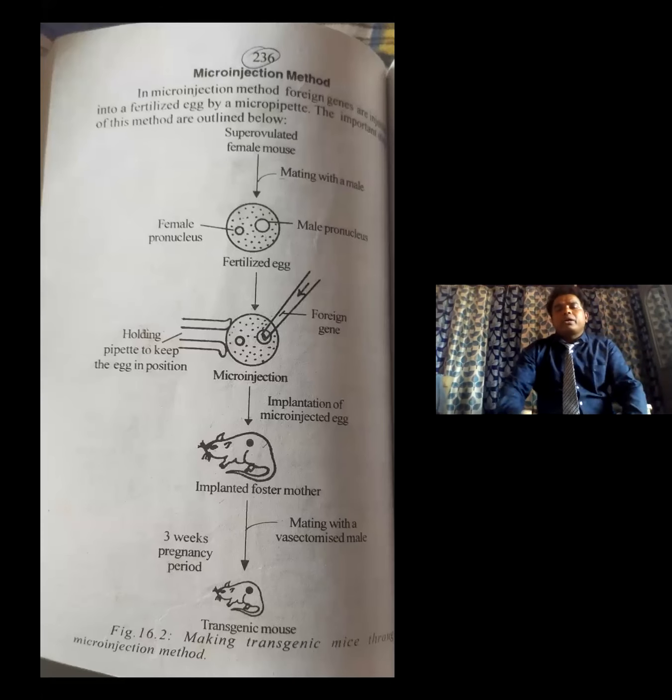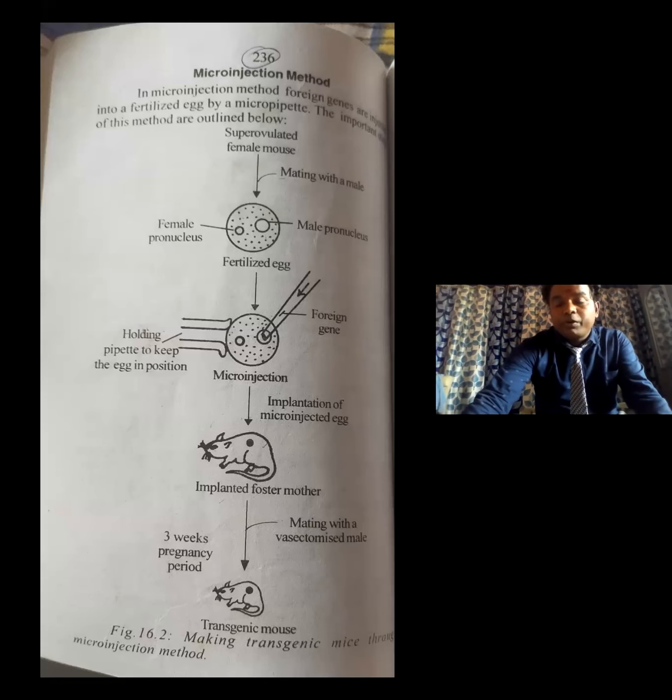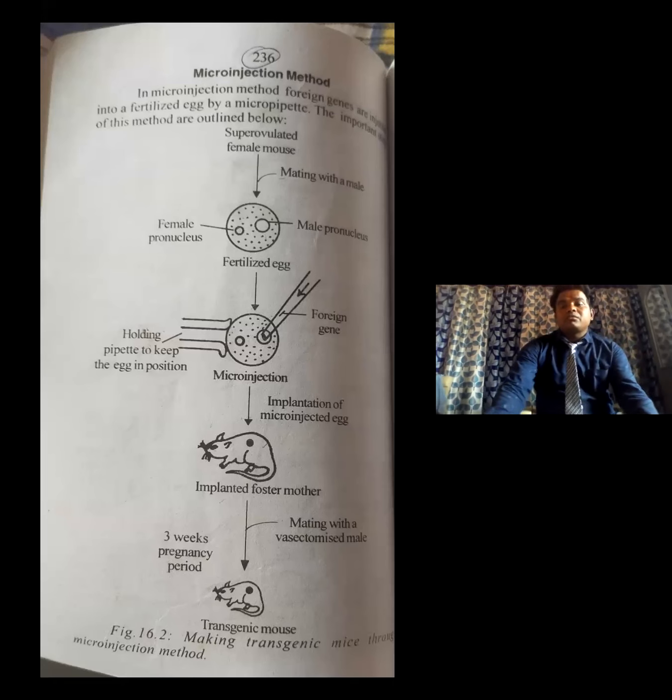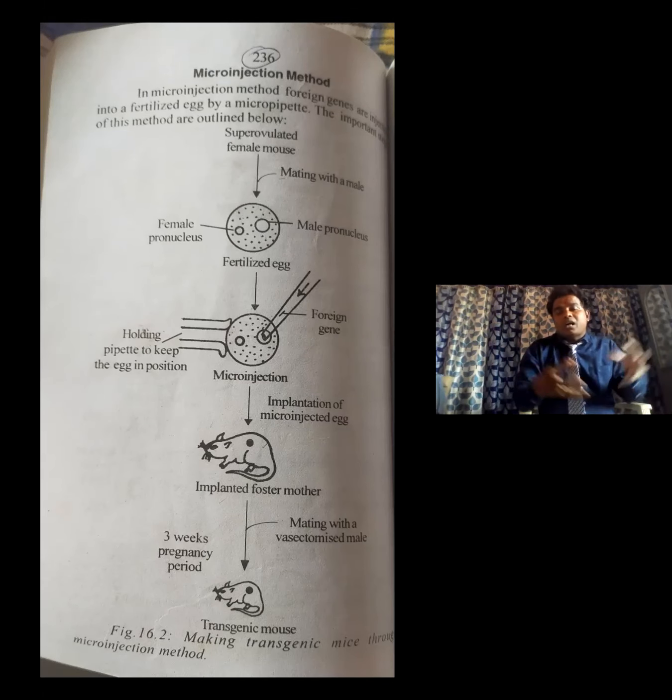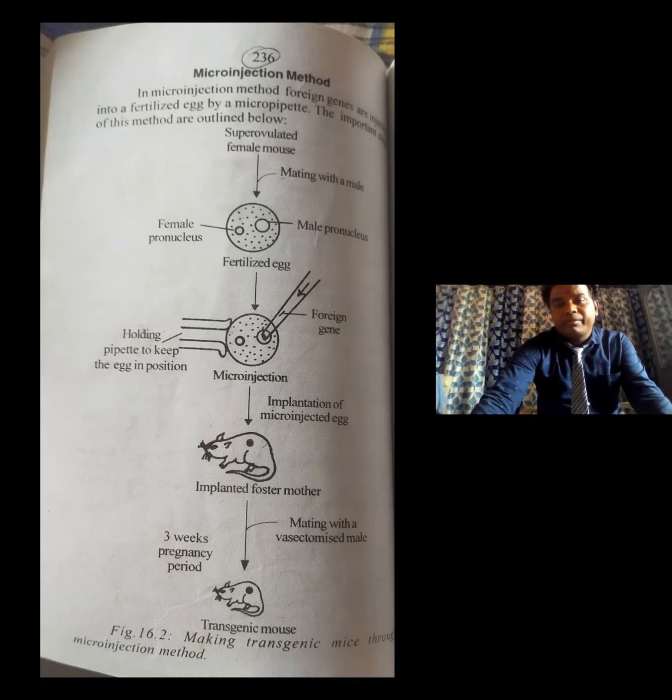In this microinjection method, first of all we take a superovulated mouse. What is a superovulated mouse? The mouse ovaries are injected with HCG hormone, so that many ova are produced. That is called superovulated. Or sometimes we inject pituitary secretion also. In that condition, the ovaries produce many ova. That is called a superovulated female.